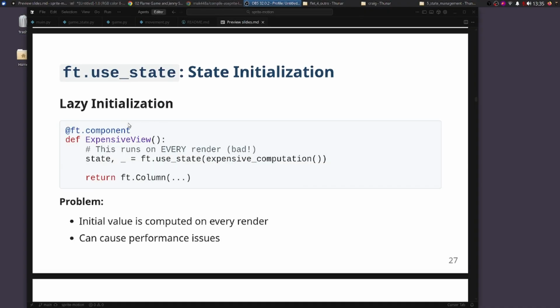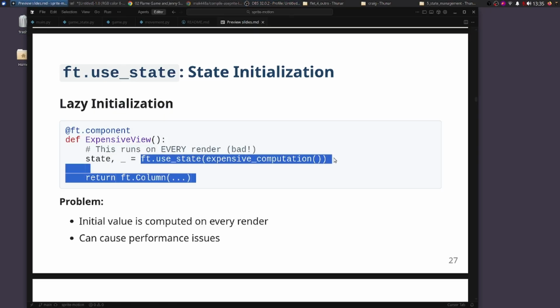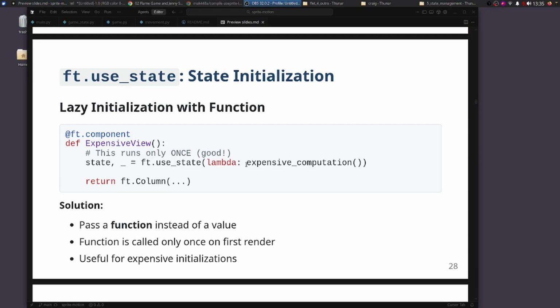Right now, you probably just want to get the girl to move on the screen. However, with this state, there are different ways to do it, and it may work for a simpler application, but if you want to optimize it, you don't want to set the useState right here. If it has heavier computation, you want to put it in a separate function and then use a lambda, which is very similar to an anonymous function, which you might be familiar with from JavaScript or TypeScript.